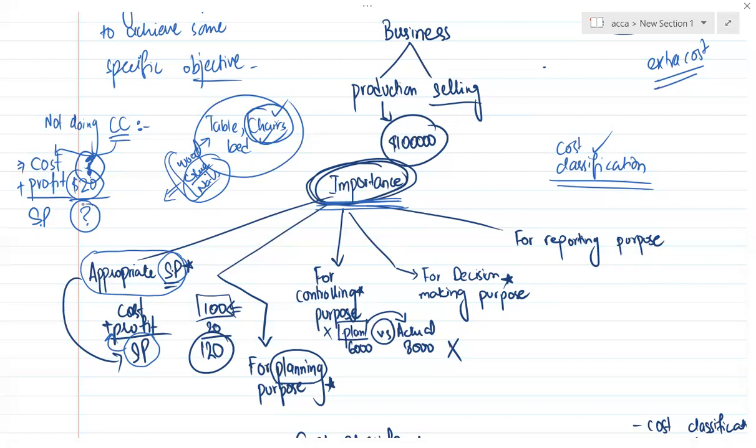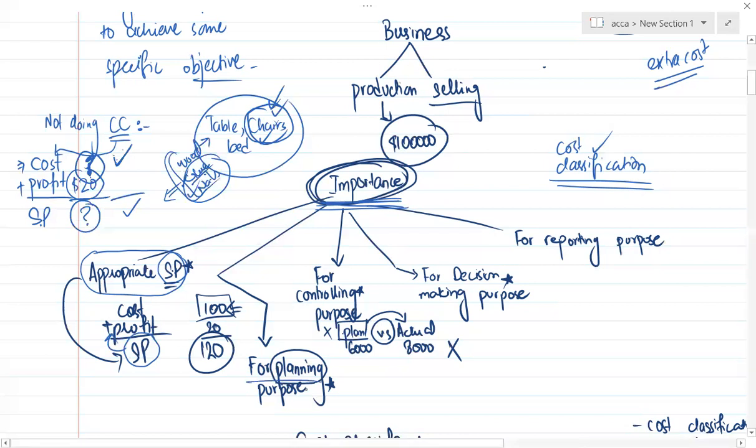Yes, but if you are classifying the cost, how you would classify, I would tell you each and everything, not a problem at all. But I am telling you the importance. For example, if you are doing the cost classification properly, and you know how much wood, glue, nails, and every material and labor has been used on the chairs or bed or table, you can classify and calculate the cost properly. In case you are calculating the cost properly, you can calculate the proper selling price. So that's the first important point, the first advantage of cost classification.